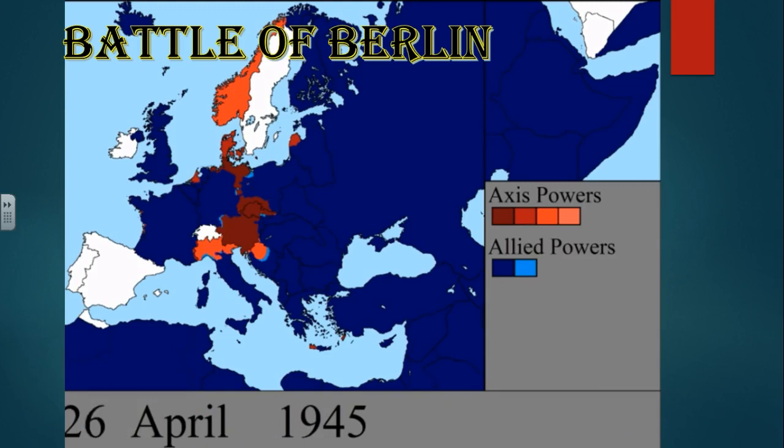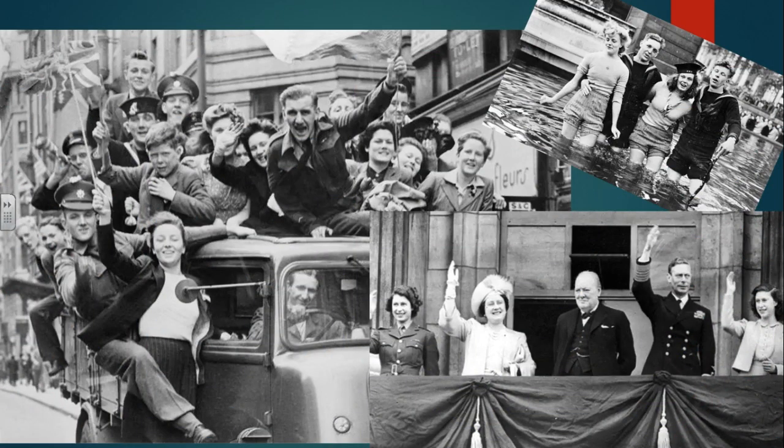If you see, Berlin is getting that chokehold put on it, and this is ultimately going to lead to Hitler's defeat in May of 1945, ending World War II. This is VE Day, okay, Victory in Europe Day. You can see exactly how happy these people were.